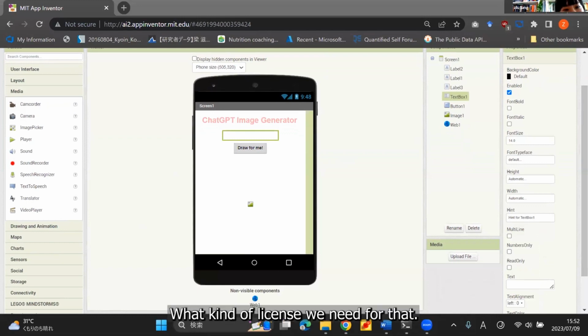What kind of license do we need for that? You don't need any other license, but in many cases, we just use the MIT license.